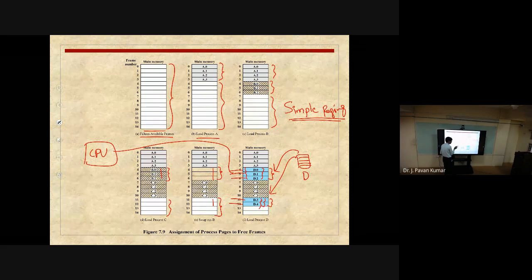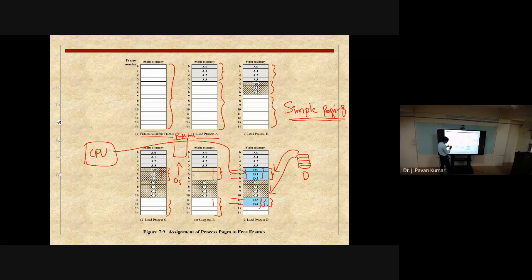Now, in order to address this requirement, we will be maintaining a table called page table. This will be maintained by the operating system. Try to understand.